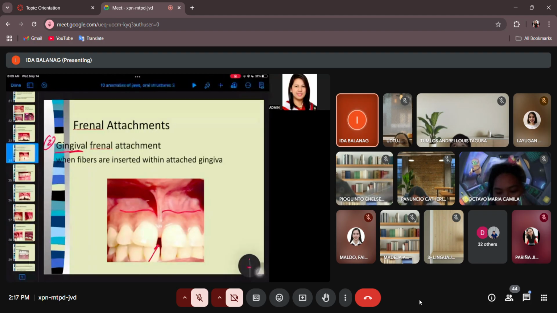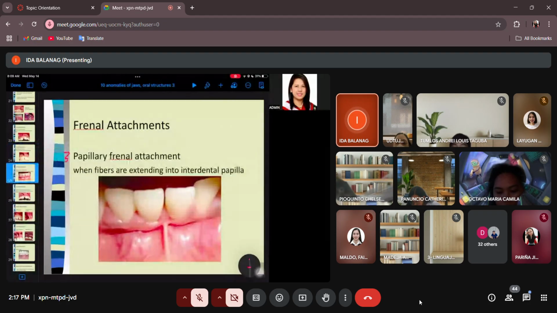Okay, the next one, class, is if it is already on the interdental papilla. Then we call it now as papillary frenal attachment, when fibers are extending into the interdental papilla. And sometimes it goes beyond it pa.